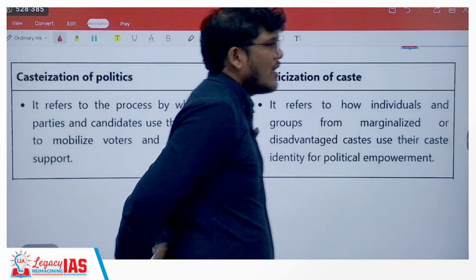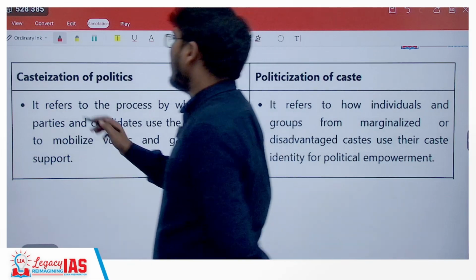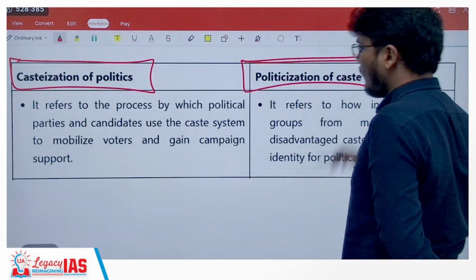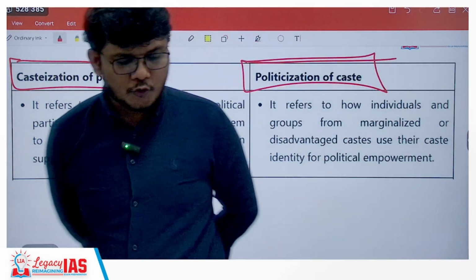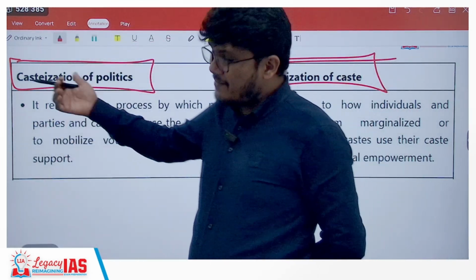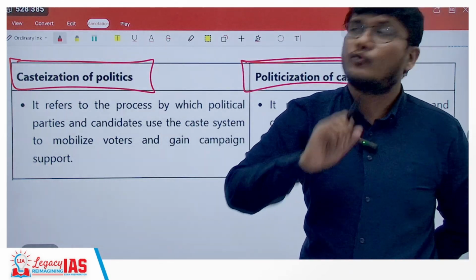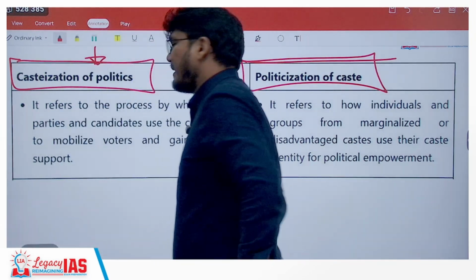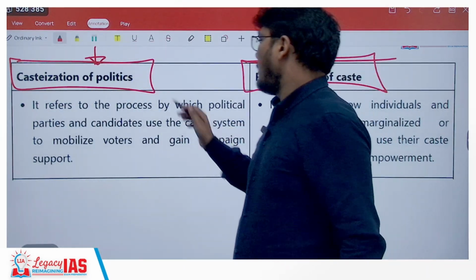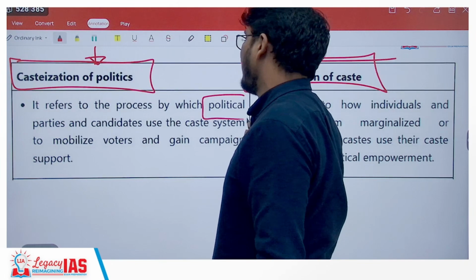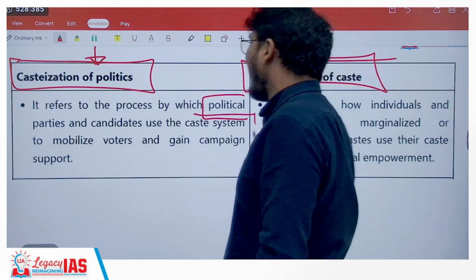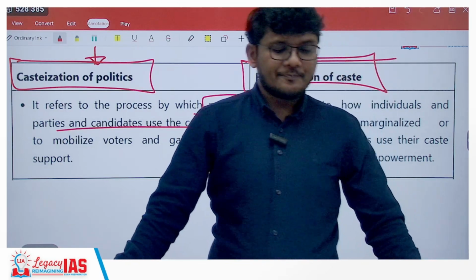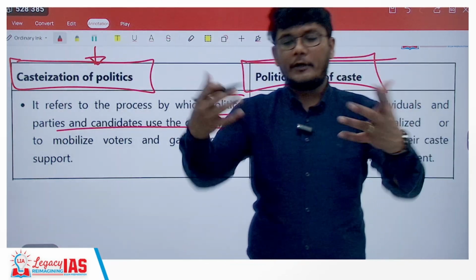I hope that's clear. Next is looking at the casteization of politics and politicization of caste. It's an important thing which you should remember, because there can be a direct question. If not, you can at least use it in your answers. So what is casteization of politics? Basically, it's a process in which political parties and candidates use the caste system to mobilize voters. Now, what is this concept all about? See, if I want huge support, right?